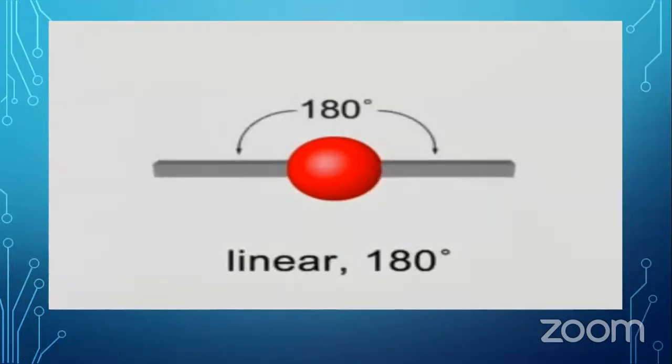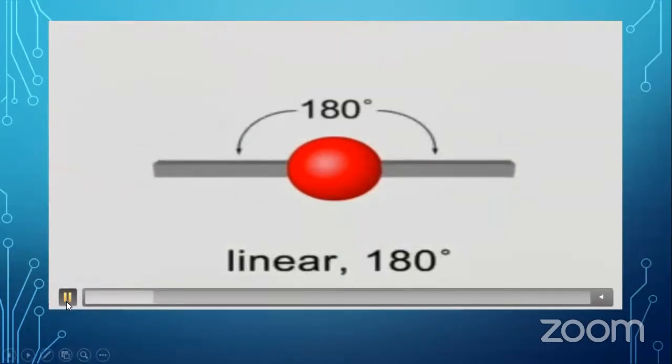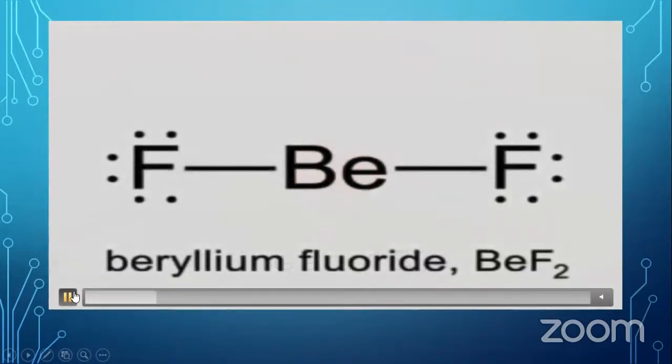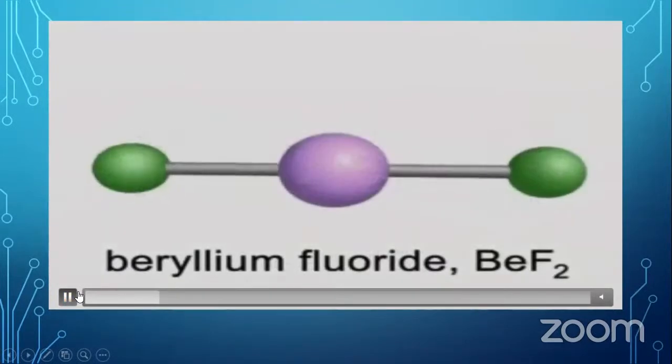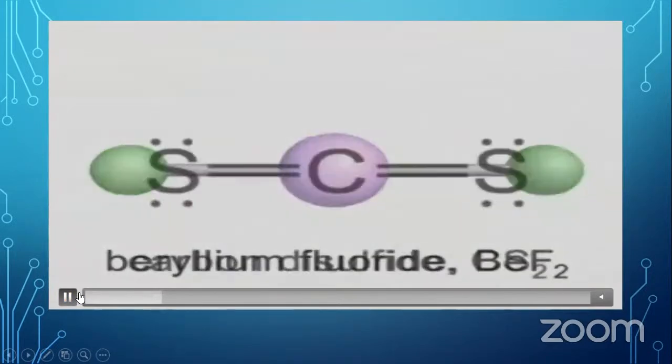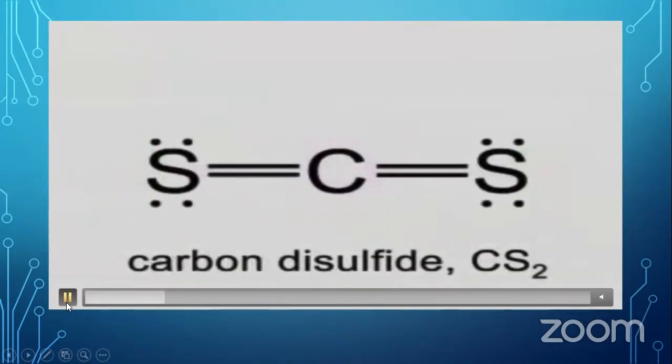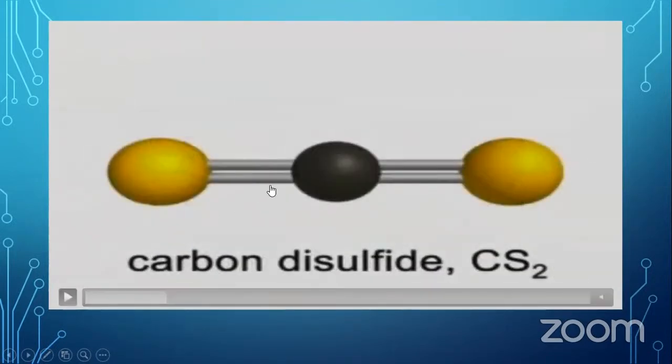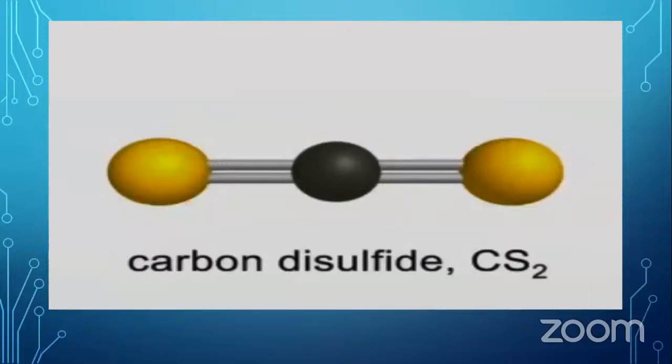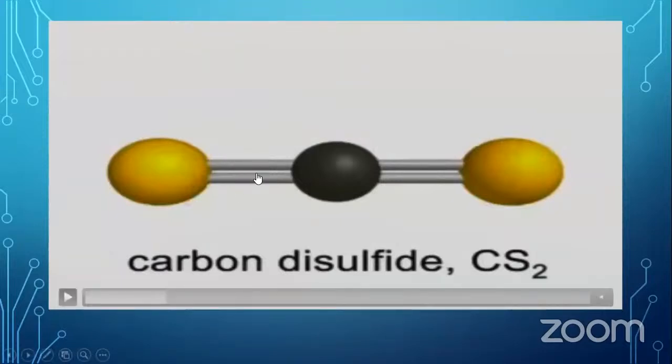It is a linear shape, and the angle is 180 degrees. For example, beryllium fluoride, BeF2, and carbon disulfide, CS2. Here also you can see that two bondings are there between carbon and sulfur, but actually we have to consider both bondings, the double bond, as one unit.